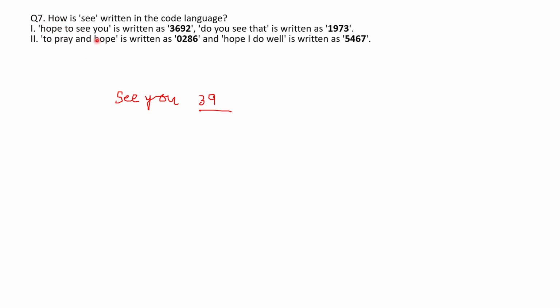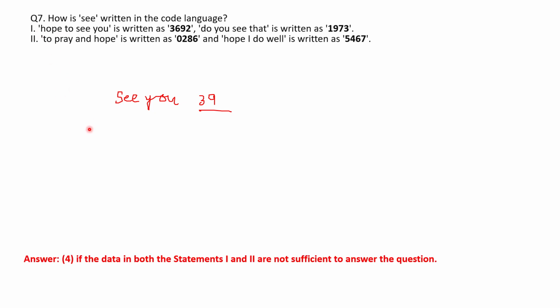But still I'm not able to find C, because from here 6 is for hope, and C and U are 3 and 9. So 2 is confirmed, but still I am not able to find out from here whether for C the digit is 3 or 9. So both the statements given are not sufficient, so the answer will be option 4.